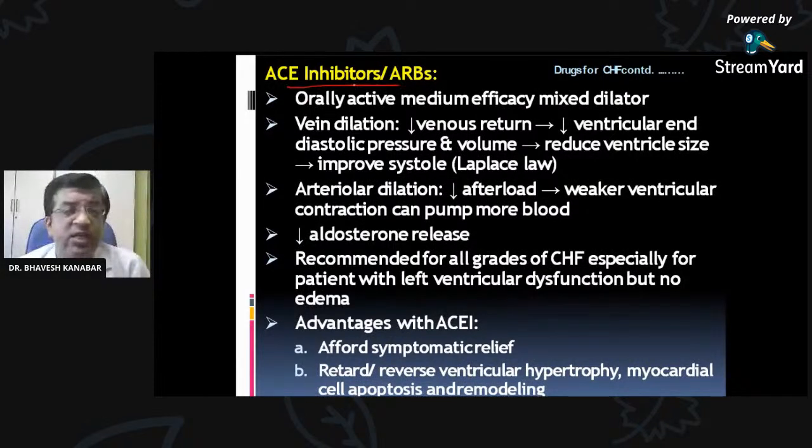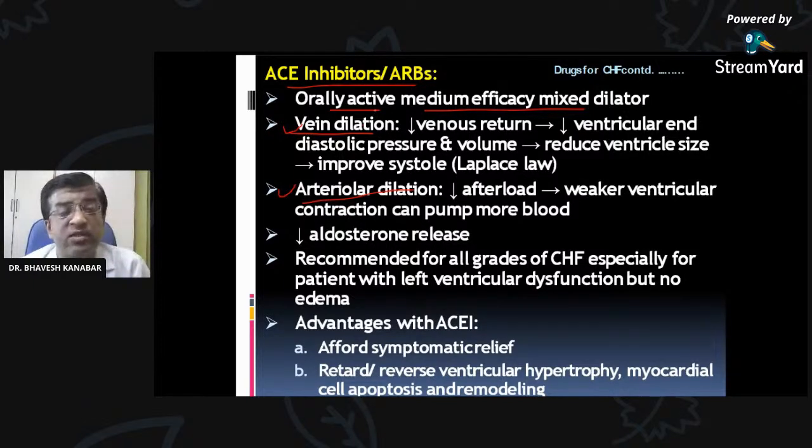Then ACE inhibitor or angiotensin receptor blocker. ACE means angiotensin converting enzyme inhibitor. So these are the orally active, medium efficacy mixed dilators. Mixed dilator means it can dilate vein and it can dilate artery also. Mixed dilator means venous dilator and arterial dilator.